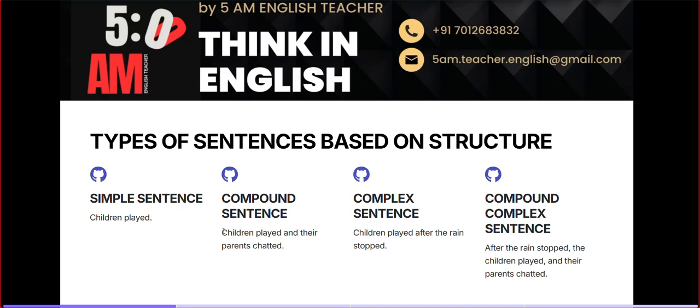So this is a little bit upgraded than the simple one because we are getting a little bit more details: while the children were playing, their parents were also there. They were chattering, whispering to each other. So like that, we are getting a visualization a little bit more than the simple sentence. So now, can you tell me about the complex sentence?